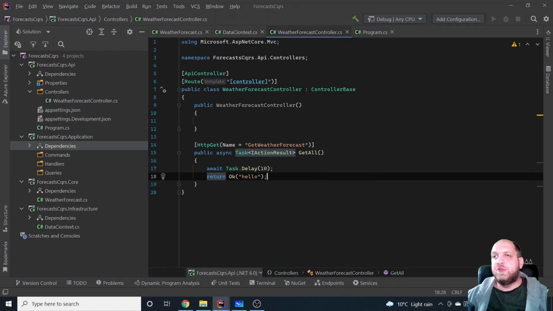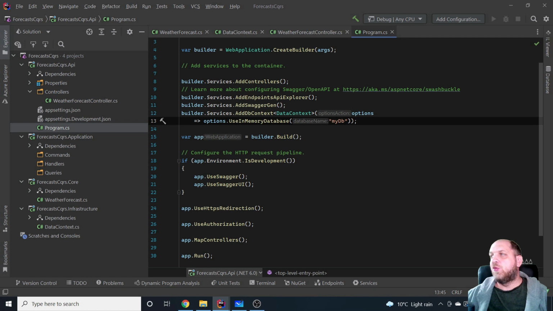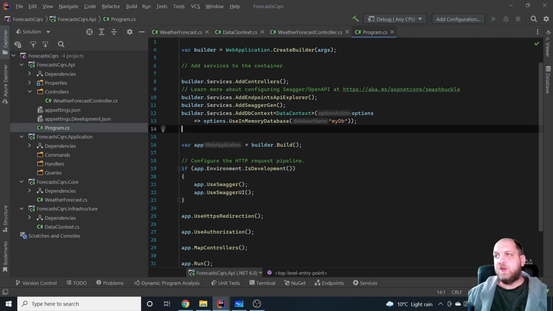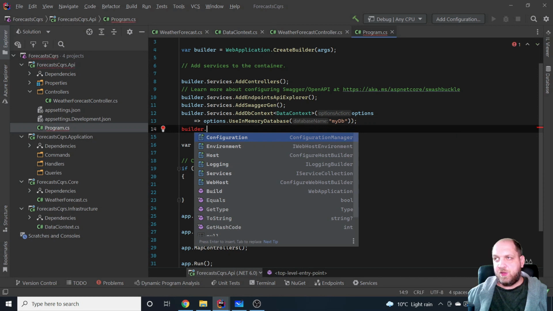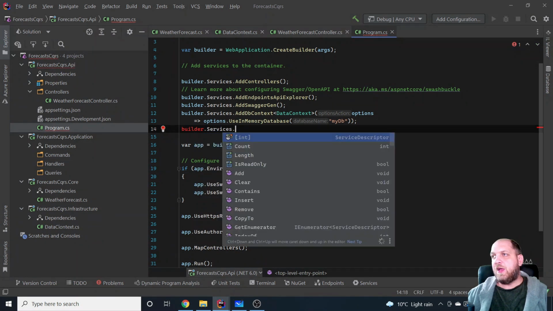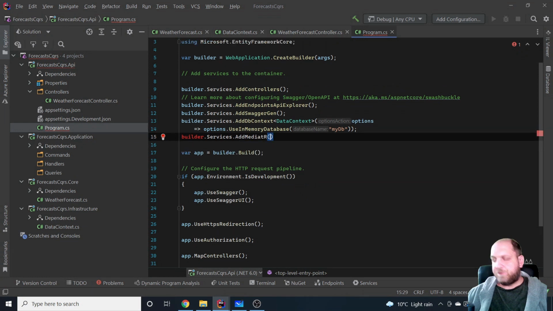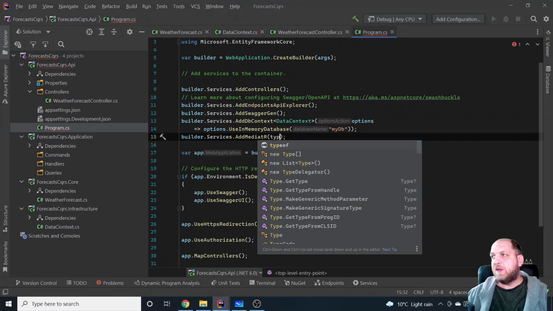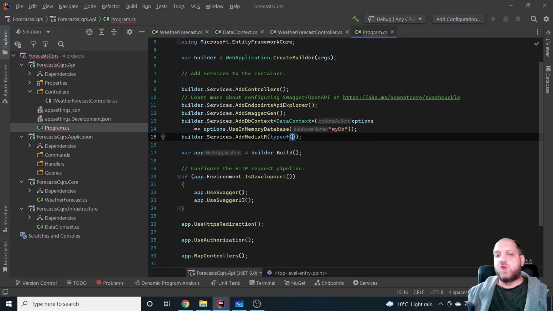Now, the one thing that we need to do is here, first of all, add also or wire up Mediator with the dependency injection container. And we'll have here on the builder services.AddMediatR. And the only thing that we will have to provide here is a type in an assembly, where Mediator should perform a scan for all the requests and the handlers and stuff that we will implement right now. So what we'll do here is we'll use this program class in our API assembly to actually get all this stuff. But this is what we would do normally.